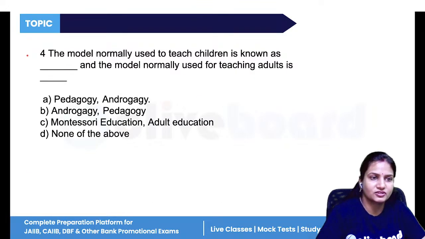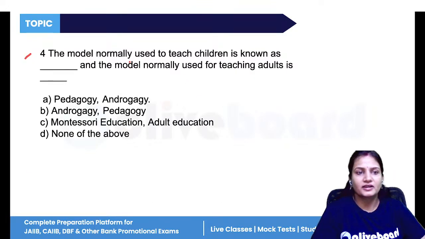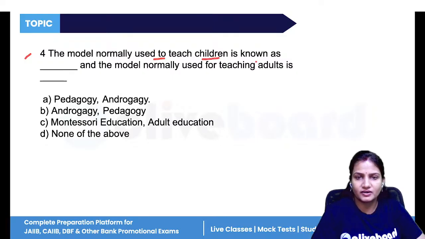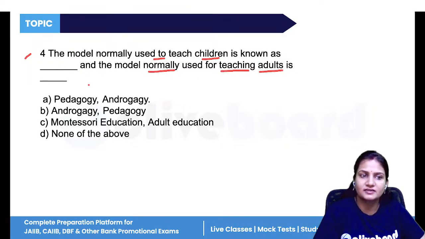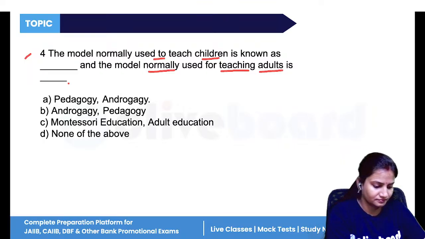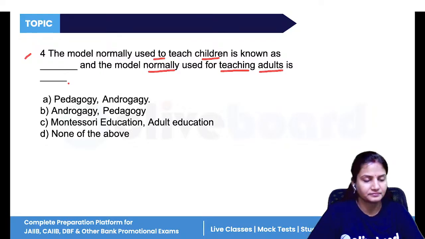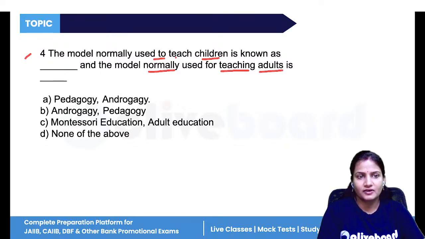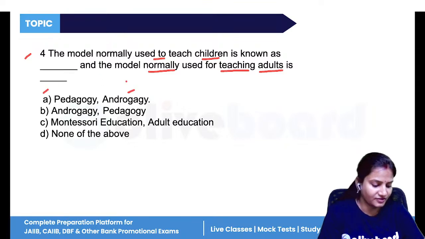Now, next question, question number 4. The model normally used to teach children is known as dash, and the model normally used to teach adults is dash. Tell me. That is, the model that is used to teach children is known as pedagogy, and the one to teach adults is known as andragogy.